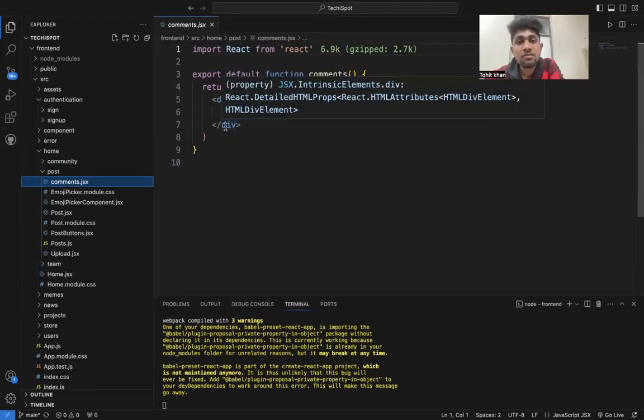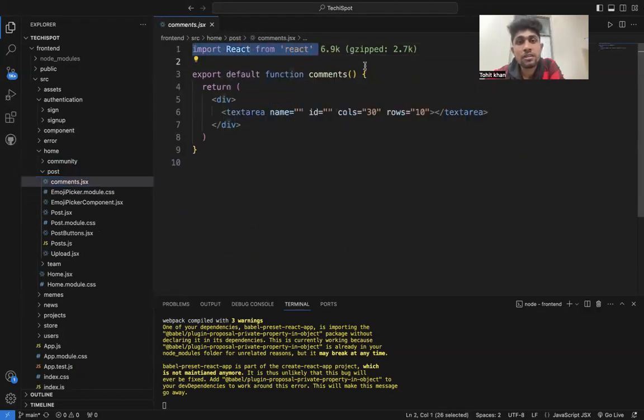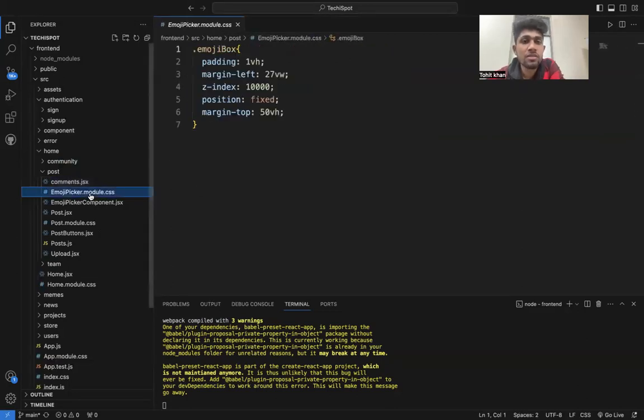The comment session will import my React component and export the function CommentSession, with a text area, name, ID, and column and row. In the comment session and emoji picker we will take the emoji box.